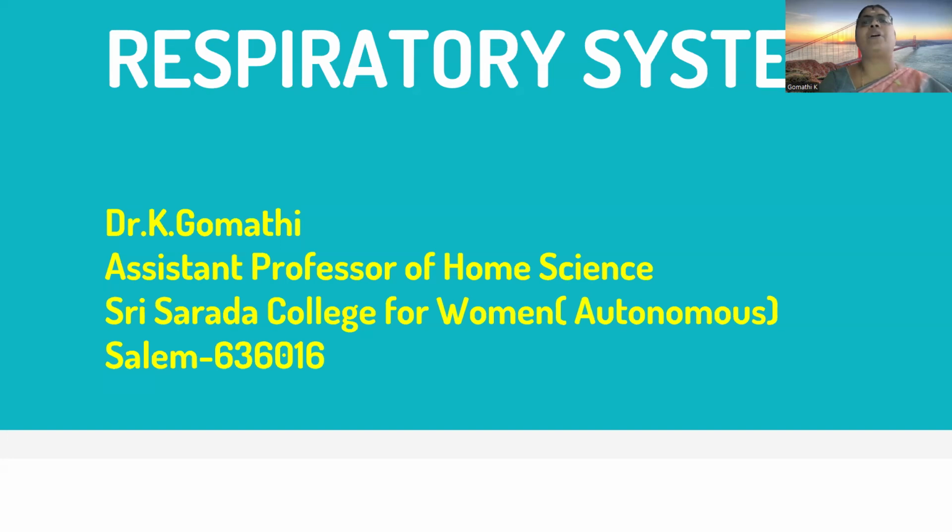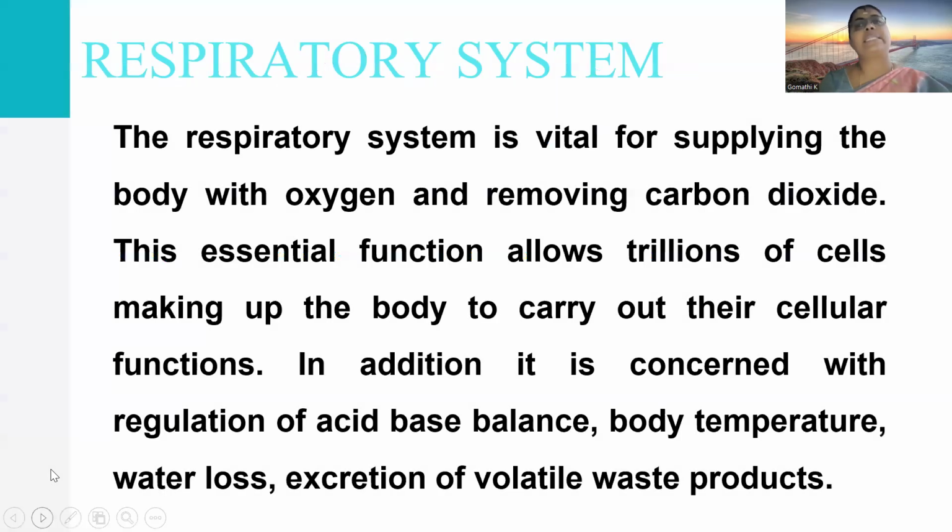Today, let us see about the respiratory system. The respiratory system is vital for supplying the body with oxygen and removing carbon dioxide. This essential function allows the trillions of cells making up the body to carry out their cellular functions. In addition, it is concerned with the regulation of acid-base balance, body temperature, water loss, and excretion of volatile waste products.